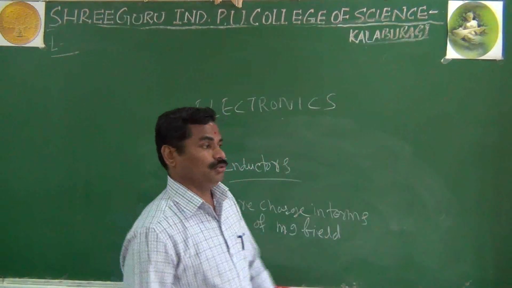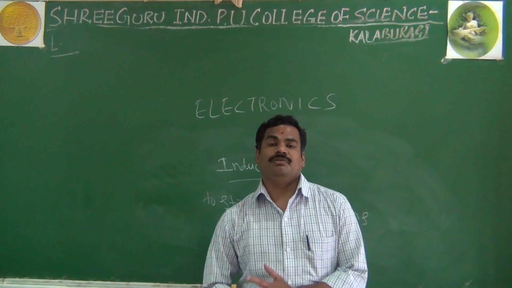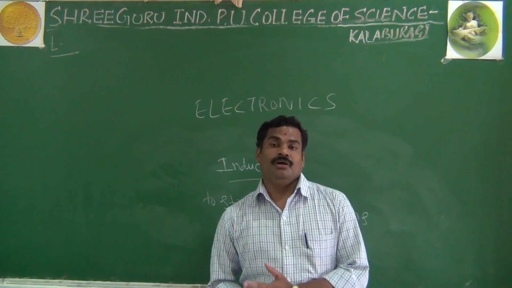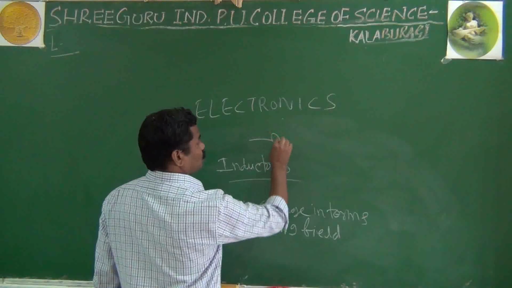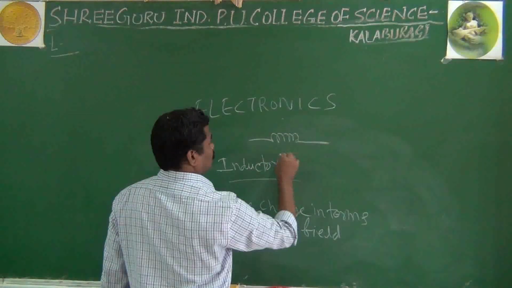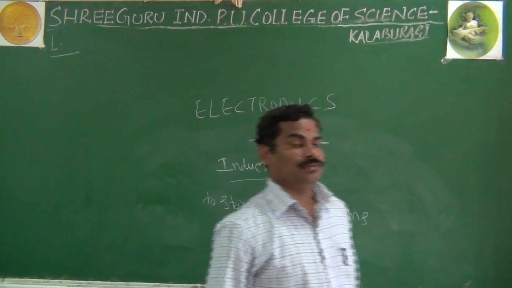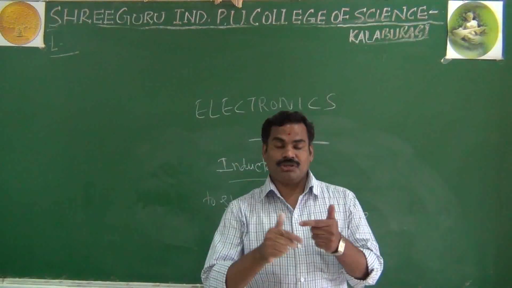The difference about inductor and capacitor: the inductor will store the charge in terms of magnetic field. And what is inductor? It is a coil wound on some core. That is nothing but a wire wound on some core.